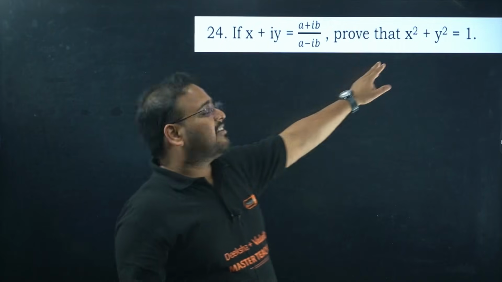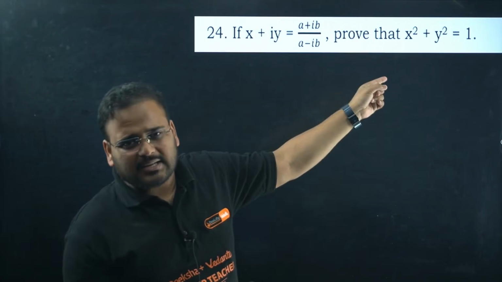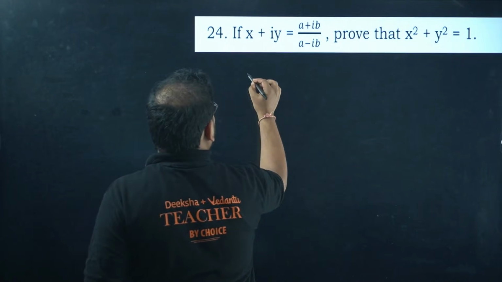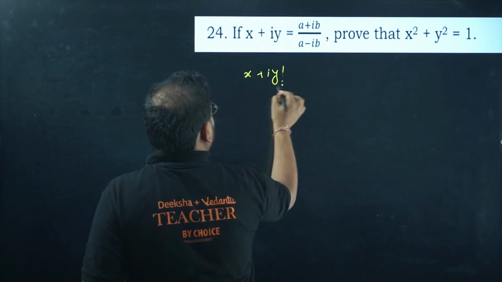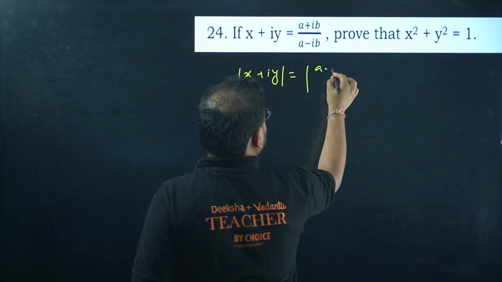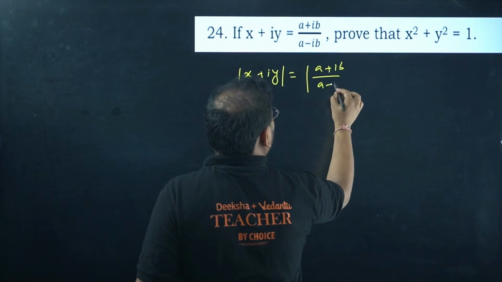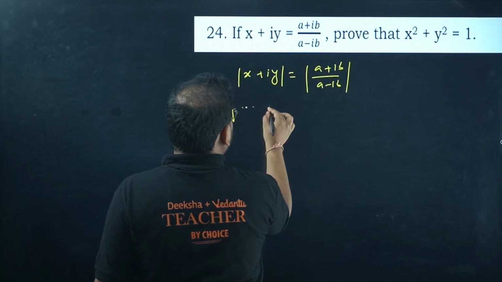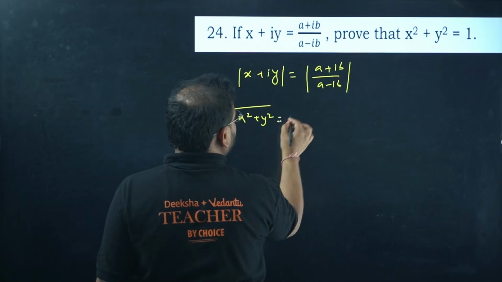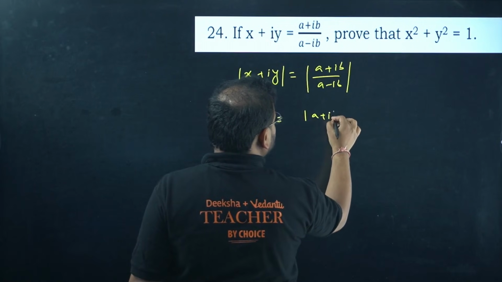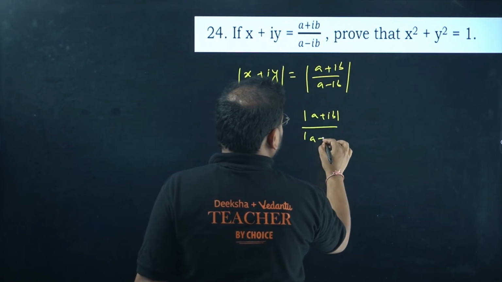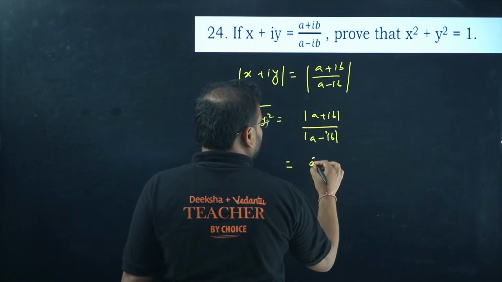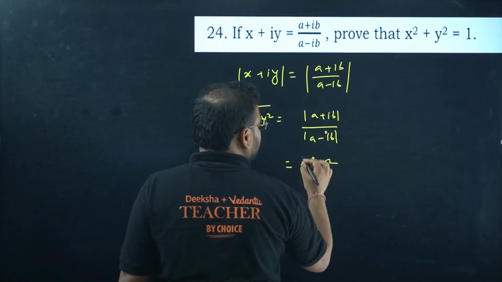When I look at this and this, I try to square it up. Don't do that. If you square it up on both sides, you'll be in a mess. Rather, apply modulus. Then you'll see the magic and ease of this question. Modulus of this. And apply the properties of complex numbers. You'll see. This is nothing but root of x square plus y square. What is this? Mod of a plus ib upon mod of a minus ib. Okay, continue please. This becomes a square plus b square in the root.